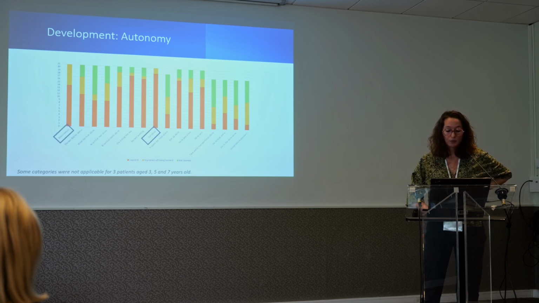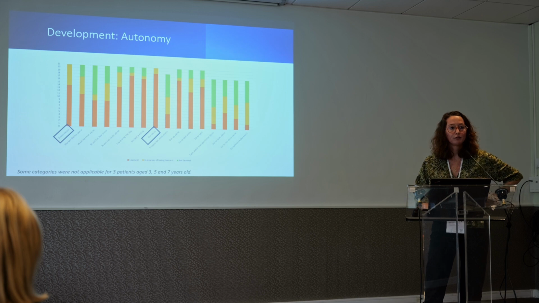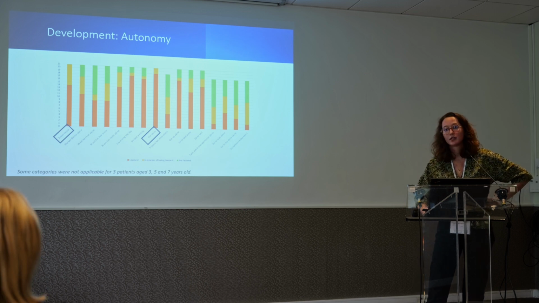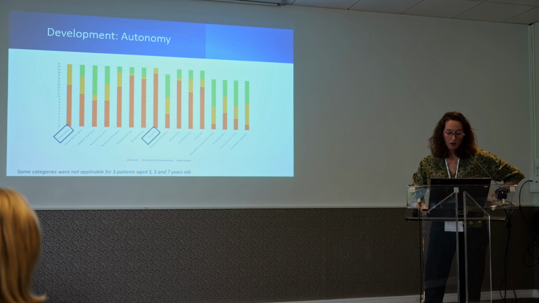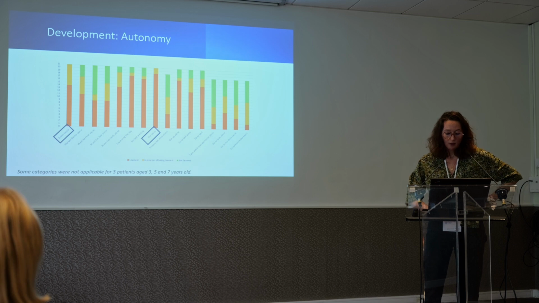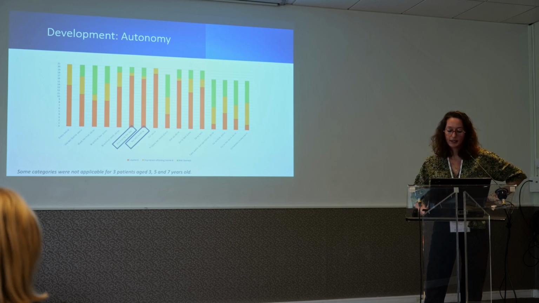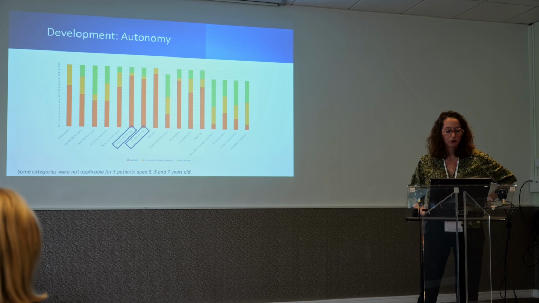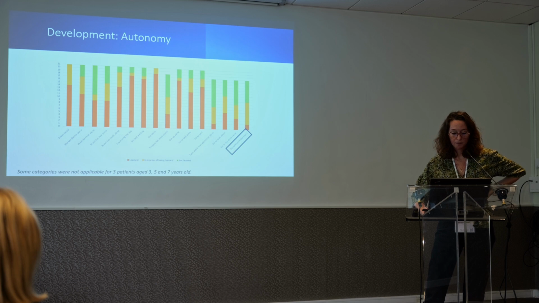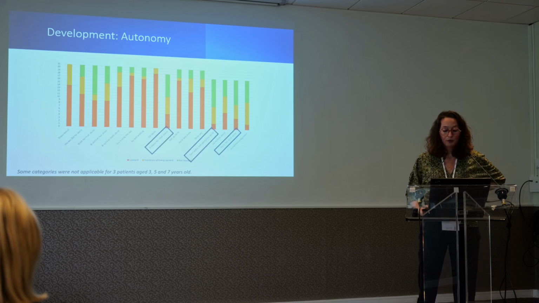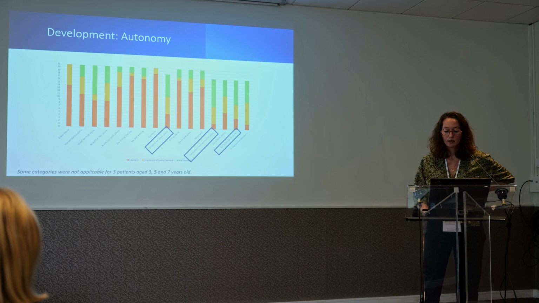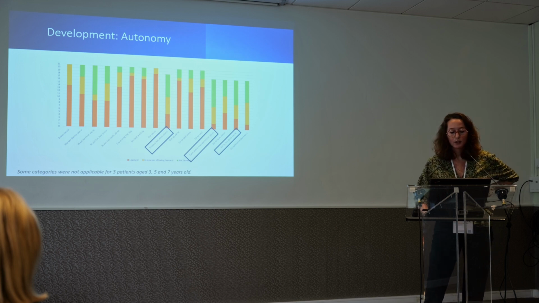So if we talk about autonomy, all girls have learned some skills, but we had very different profiles, ranging from complete autonomy for 2 girls to needing help for basic tasks such as eating or getting dressed. All of them can dress themselves alone and eat alone or just with a little help. 18 declare being dry during the day, 17 declare being dry during the night, and 2 of them, as I said before, declare being completely independent. The most difficult skills were complex tasks, such as taking public transportation, preparing a meal, and going to the store alone.